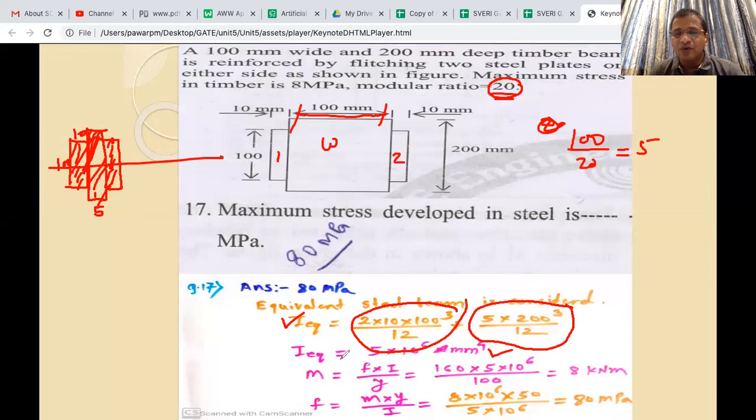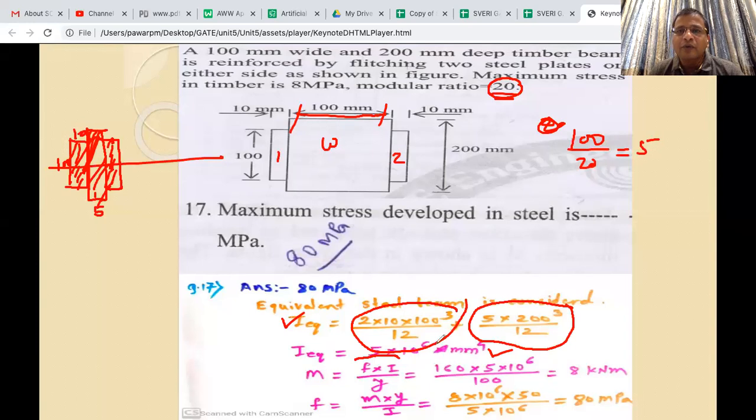And once you know I equivalent, you substitute into the formula M is equal to sigma into I by y. So what is sigma? For the wood we have to get the sigma.